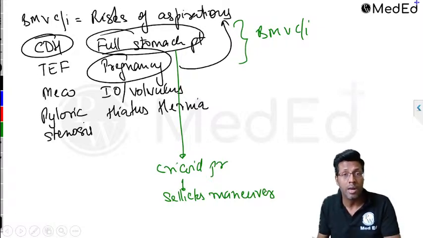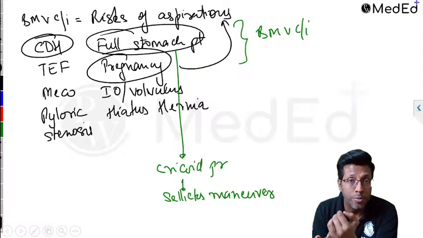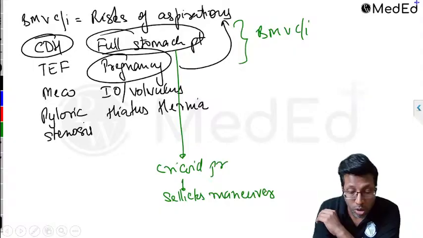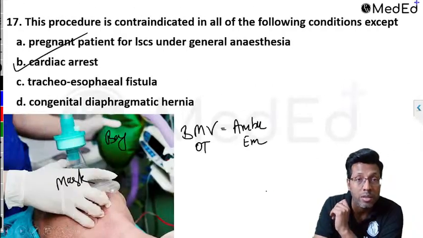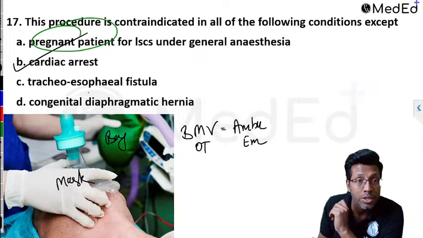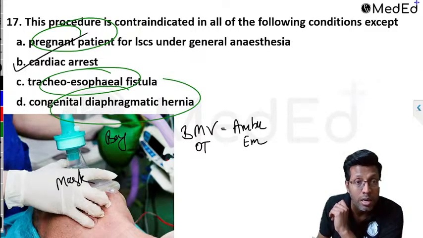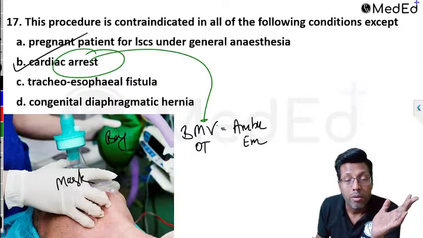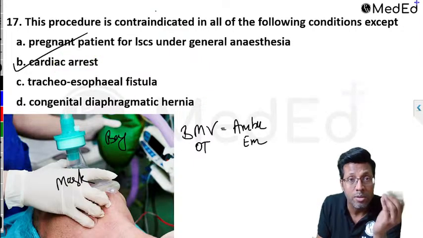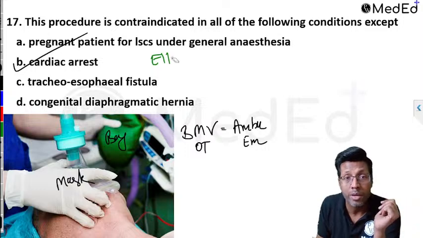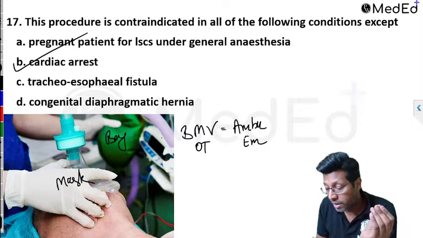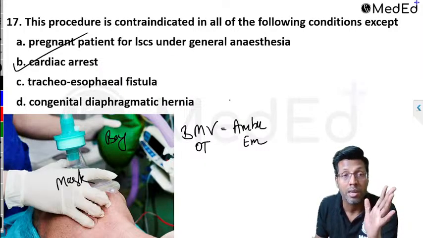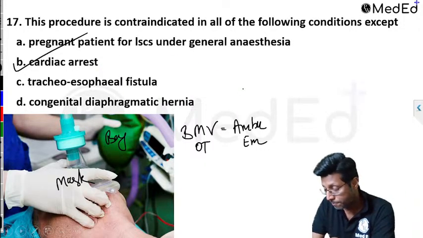So risk of aspiration conditions are full stomach patient, pregnancy, intestinal obstruction, volvulus, hiatus hernia, congenital diaphragmatic hernia, tracheoesophageal fistula, right? All these conditions where you will not do a bag mask ventilation. So pregnant patient is a contraindication, tracheoesophageal fistula is a contraindication, congenital diaphragmatic hernia is a contraindication. कोई मर रहा होगा, someone is dying, you can't not do bag mask. Of course, the first thing you will say ki yes, if you get endotracheal tube, you will intubate the patient. I'm not denying. But presently, if there's cardiac arrest, you are supposed to be doing bag mask or ambu. You'll just try to save the life. Forget what the patient is there for. Okay? Is it clear, everyone?